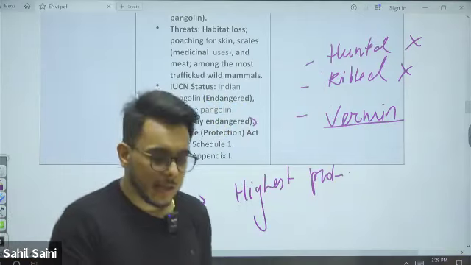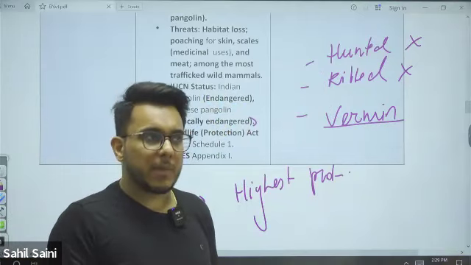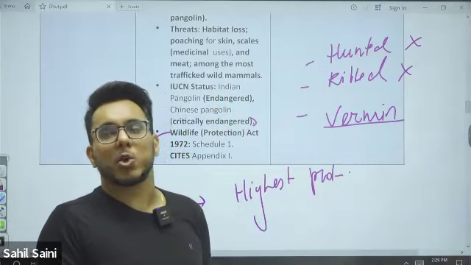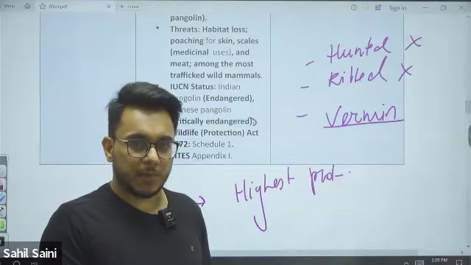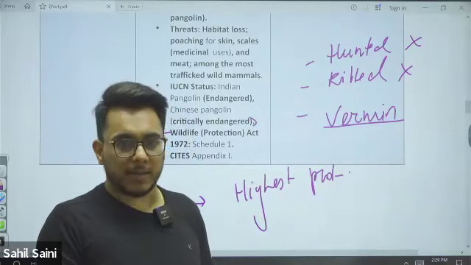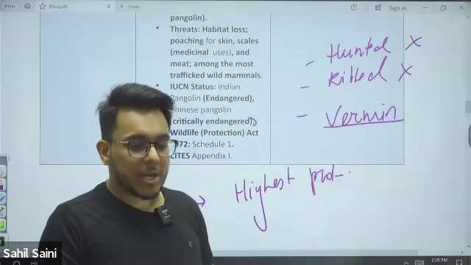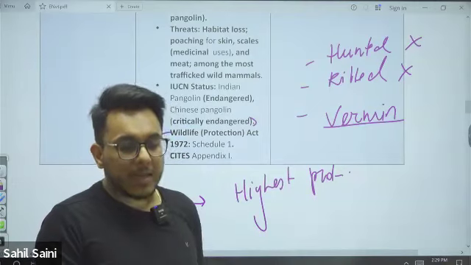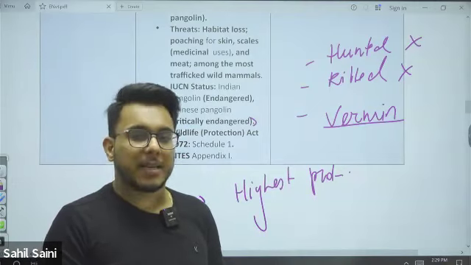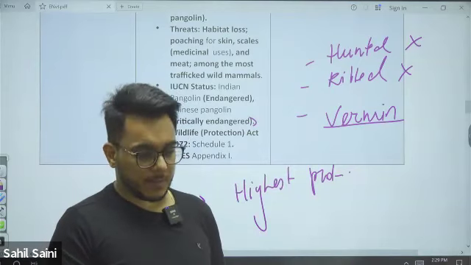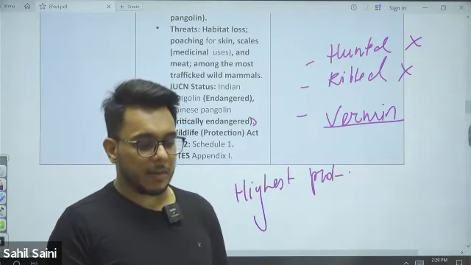What is a vermin? Any species can be declared as vermin if they become a nuisance to agriculture or humans, and then they can be hunted freely, even by common people. Species in Schedule 1 cannot be declared vermin. They can only be killed if they have become diseased beyond treatment.